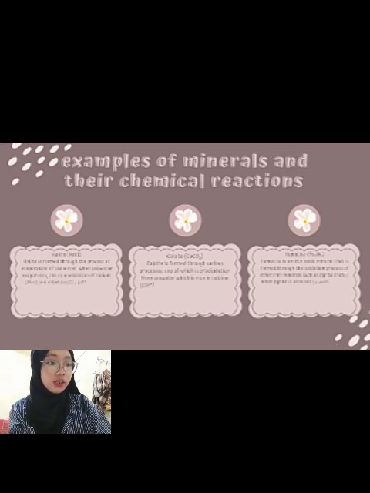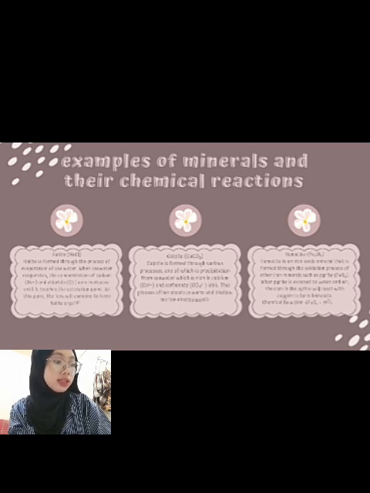The second one, there is calcite or CaCO3. Calcite is formed through various processes, one of which is precipitation from seawater, which is rich in calcium (Ca2+) and carbonate (CO3) ions. This process often occurs in warm and shallow marine environments.